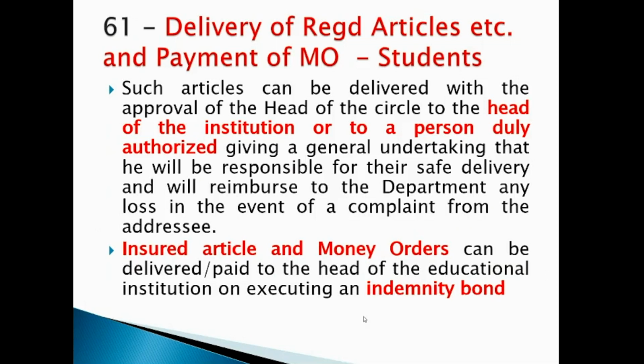So for the students and inmates in any educational institution, such articles can be delivered with the approval of the head of the circle. This is the point. With the approval of the head of the circle, we can deliver it to the head of the institution or to a person duly authorized, by giving a general undertaking that he or she will be responsible for the safe delivery and will reimburse the department any loss in the event of complaint from any of the student addressees.